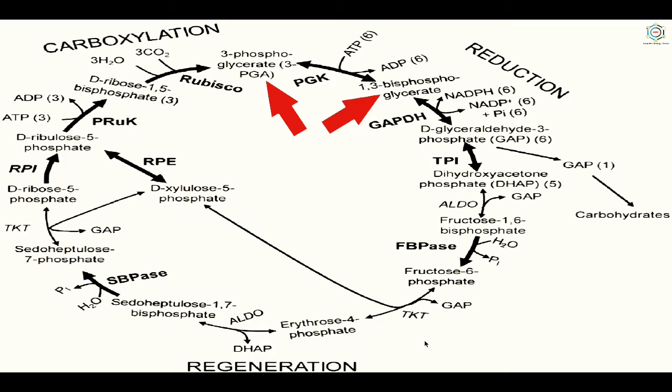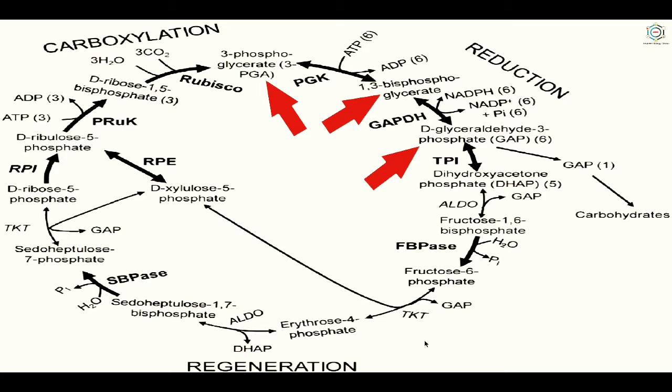called phosphoglycerokinase. Here the molecule of ATP gets converted to ADP. So, in this whole process, 3-phosphoglycerate is converted into 1,3-bisphosphoglycerate in the presence of the enzyme phosphoglycerokinase, and ATP is converted into ADP. Now after this, these 12 molecules of 1,3-bisphosphoglyceric acid are reduced to 12 molecules of 3-phosphoglyceraldehyde in the presence of 12 molecules of coenzyme NADPH, which is produced in the light reaction, and the reaction is catalyzed